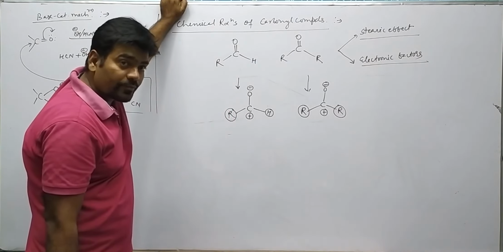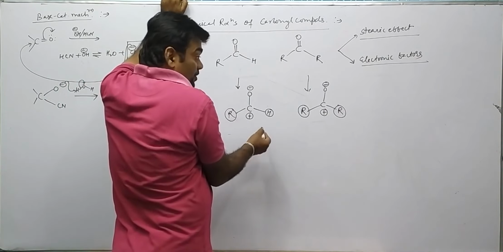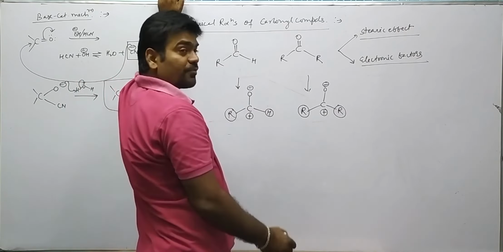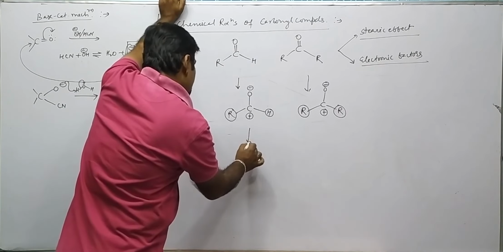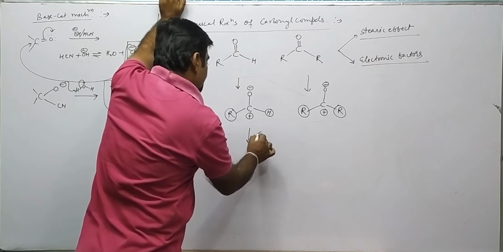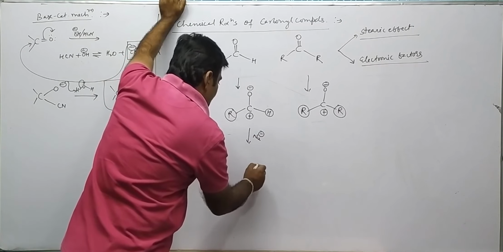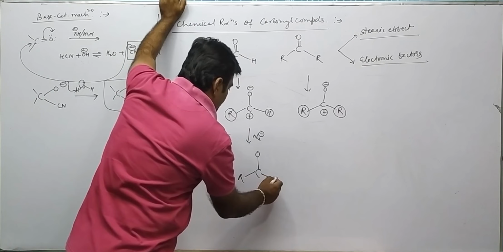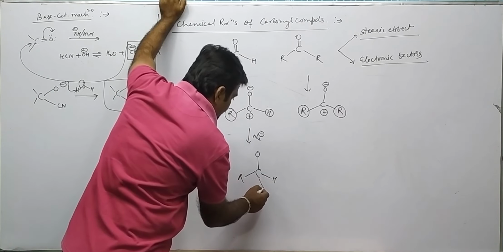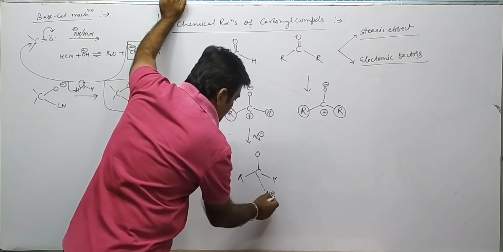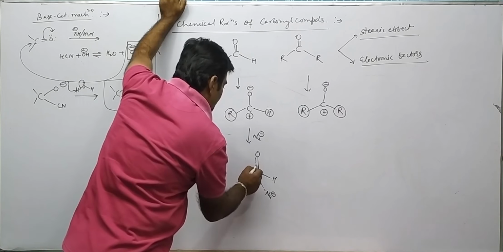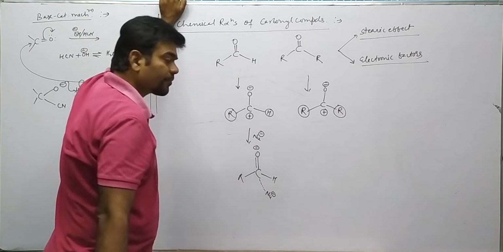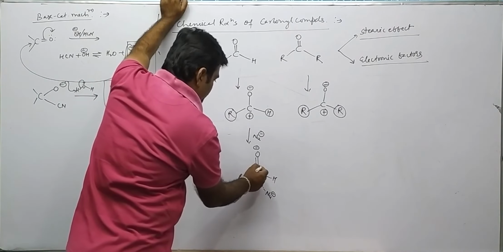than ketone. Because the transition state formed by this is relatively more stable than the transition state formed by this. Suppose the nucleophile will approach, their transition state will be like this: R, H, over here nucleophile, at this place there is minus. This carbon is delta plus.